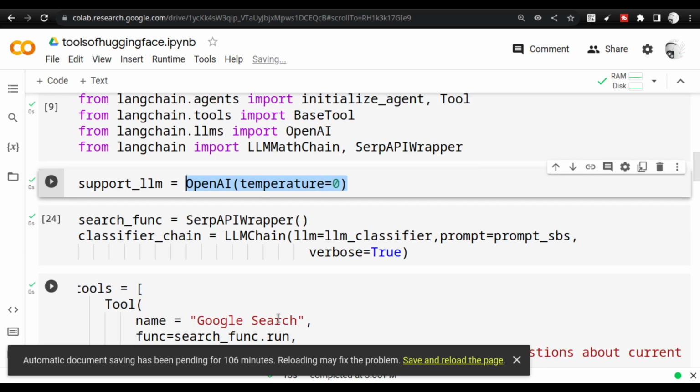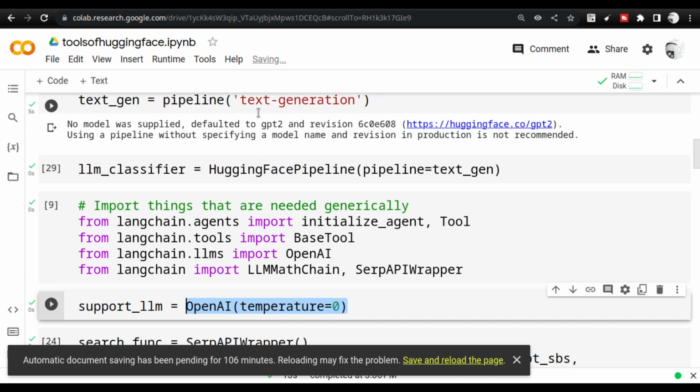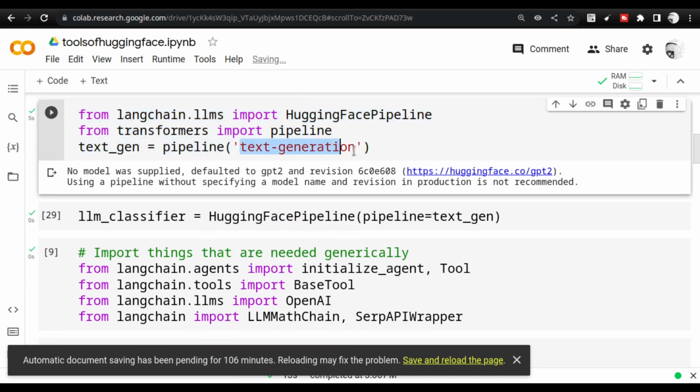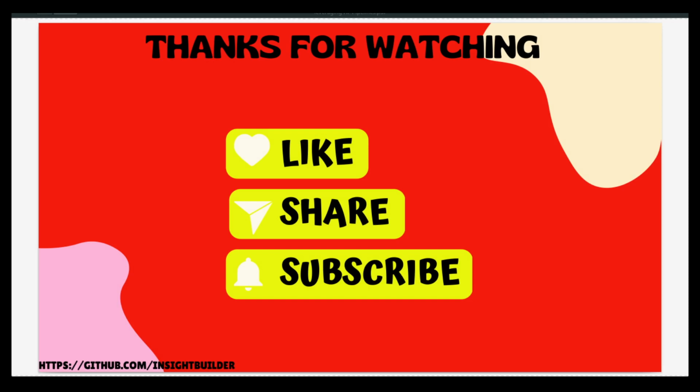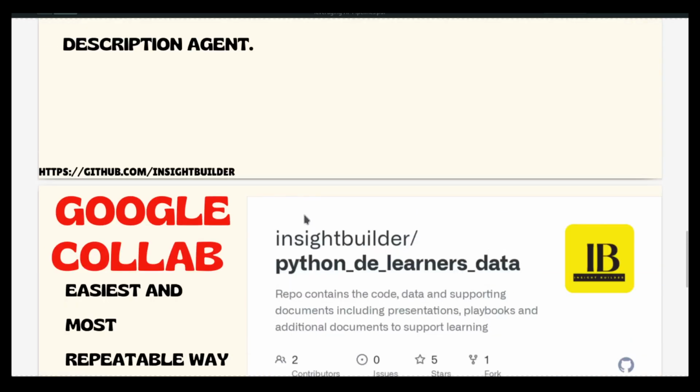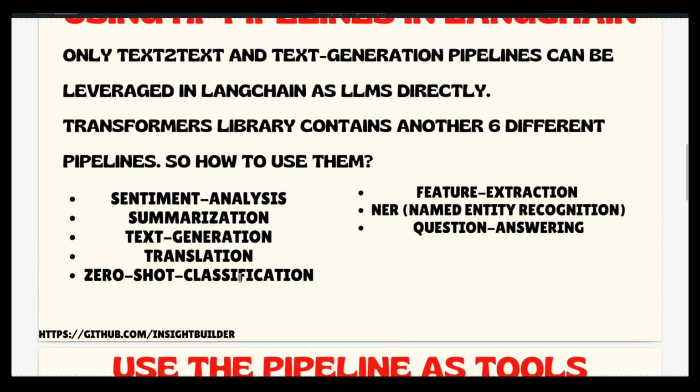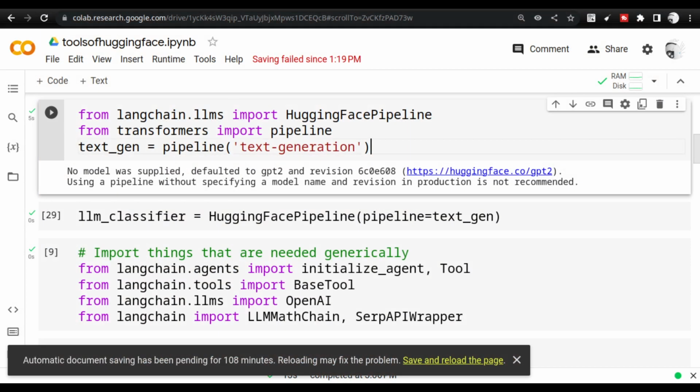Now, as I initially started, this text generation task we can directly use inside the LangChain ecosystem without any challenge. But if you try to use any of the other tasks that I was talking about, like zero-shot classification, text translation, feature extraction, or simply sentiment analysis, these things will become a challenge. So let us go back to the browser again.